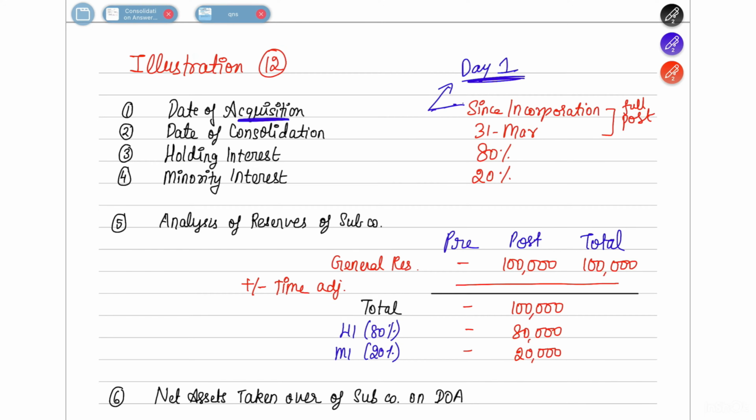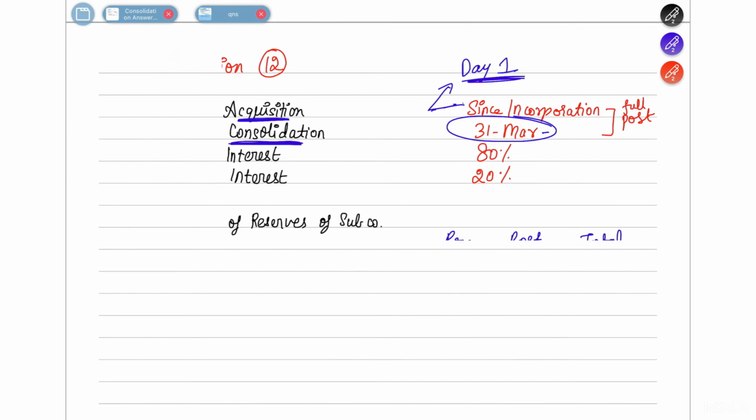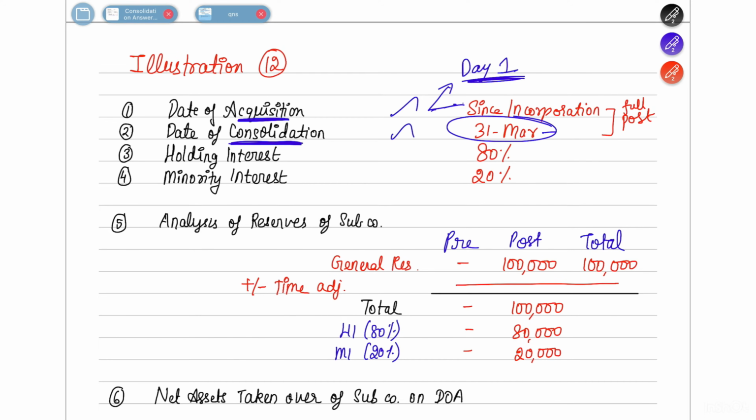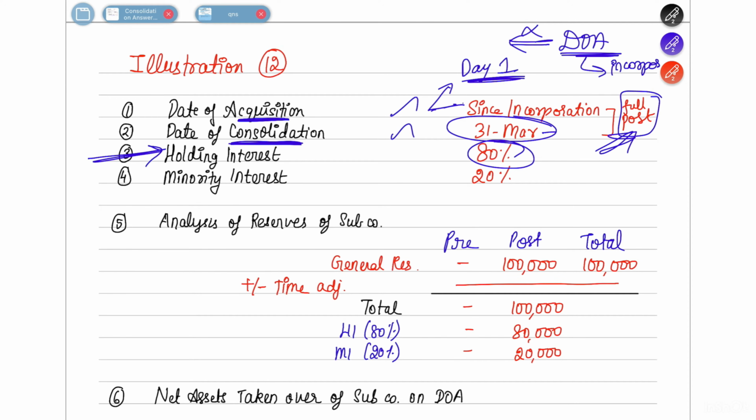Then there is a date of consolidation, which as already mentioned in the question is 31st March. They have not mentioned any year of incorporation or year of consolidation. So the entire period we are going to consider as a post period only, because before the date of acquisition there is no period in the company at all, as the date of acquisition itself is the incorporation date. So there is no pre-acquisition profit, and the entire period will be considered as post acquisition. In the question they have directly given that holding interest is 80%, so the minority interest is going to be 20% here.